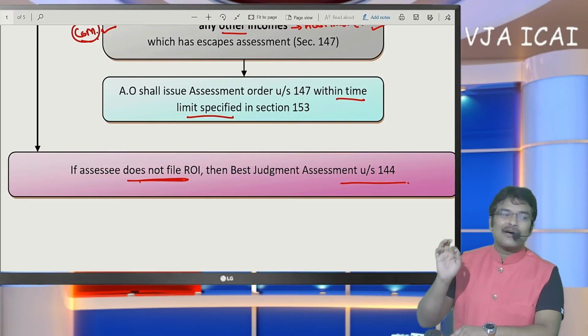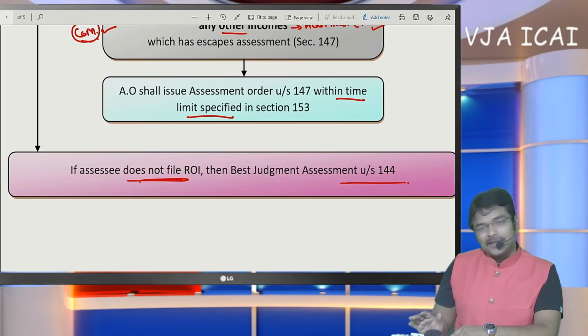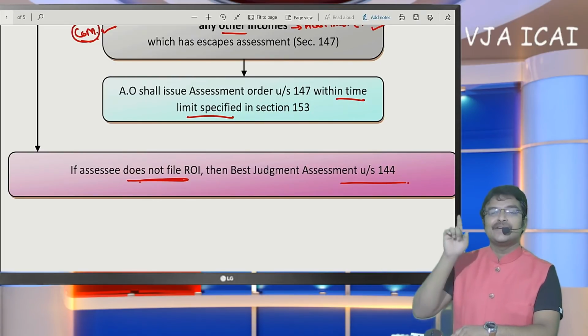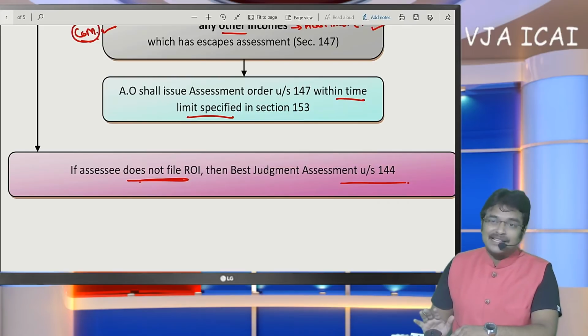And next thing, even though the PAN of the attorney is being shown, the PAN of the non-resident should also be disclosed. If a PAN is not available to the non-resident, at least his tax identification number of the foreign country should be disclosed, or the passport number should be disclosed.